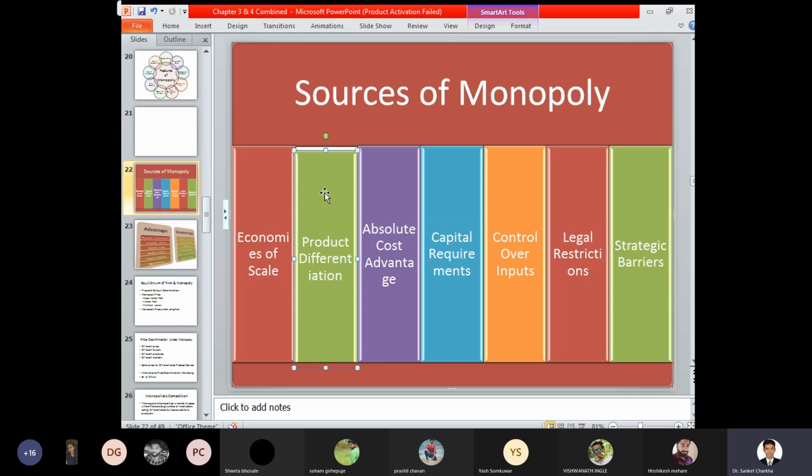Now the next concern is with respect to capital: legal restrictions. Legal restrictions with respect to the firm may differ from firm to firm, company to company, and industry to industry. So legal restrictions are a particular concern wherein we have to understand at every stage that they are based on the changes in the government policy.